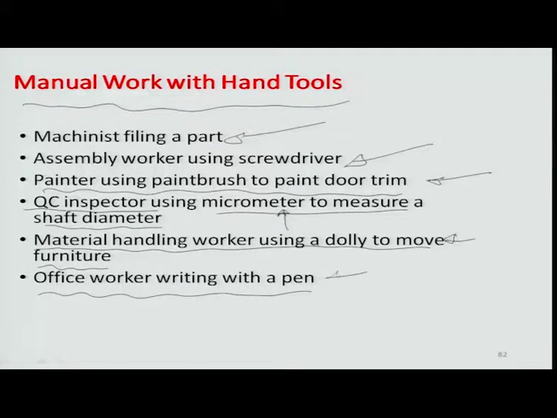Again, an office worker working with a pen, writing with a pen. The pen is the tool which actually writes or creates an impression on the top of a sheet, but then you are using the hand tool, the pen, to scribble something on a sheet, which is again all your coordination, the mental effort, the physical effort as well as the hand and eye coordination, all a part of the manual system. So all these are, quote unquote, completely manual work systems.